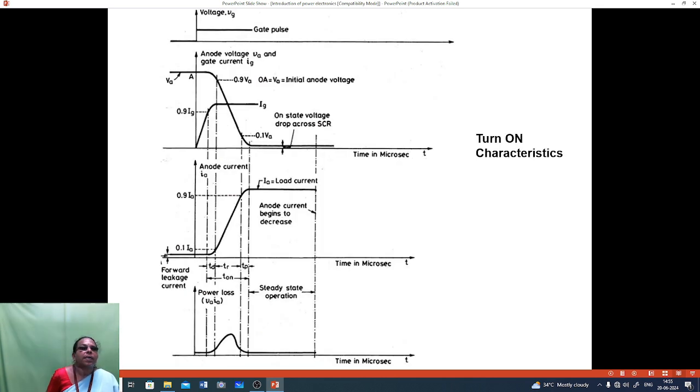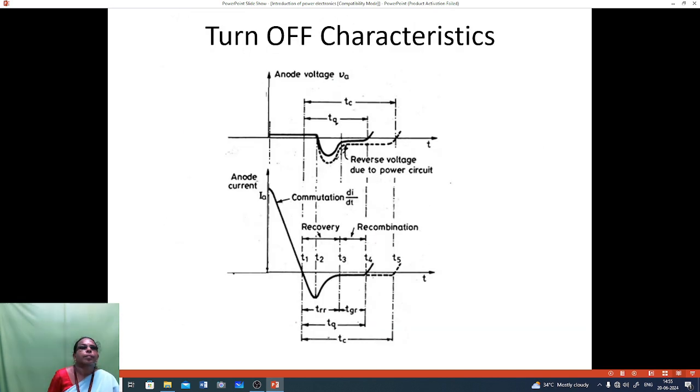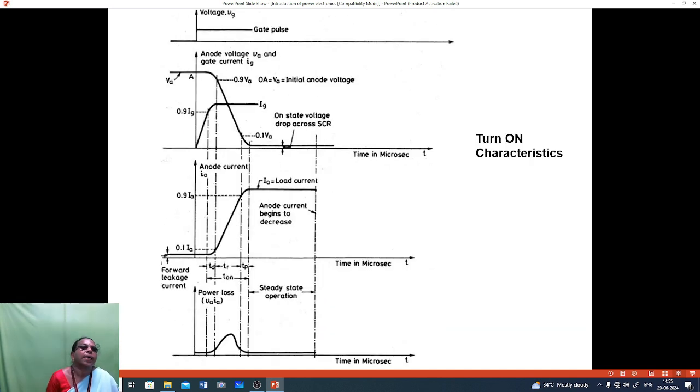This is the turn off process, turn on characteristics. Turn on characteristics have 0.9 Vc2, Ig, anode current, then load current, TD, TR and TP, that is delay time, rise time and spread time.